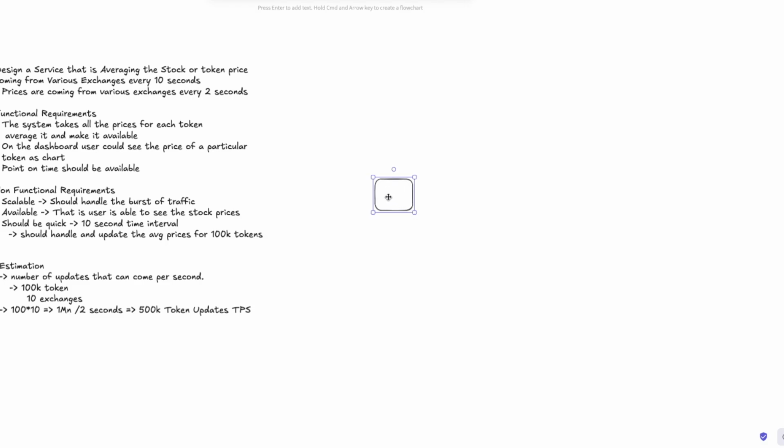Let's quickly put together these exchanges. Here it's better to clarify whether it's a push based or a pull based system, because that would determine how we are running these. But for now, let's assume all of these exchanges are pushing their events, and we have, let's say, a queue that is there.